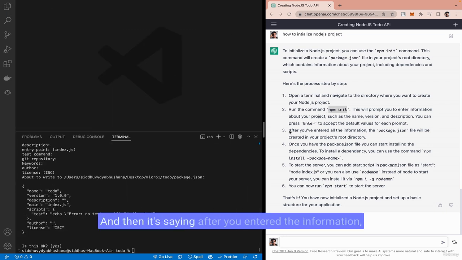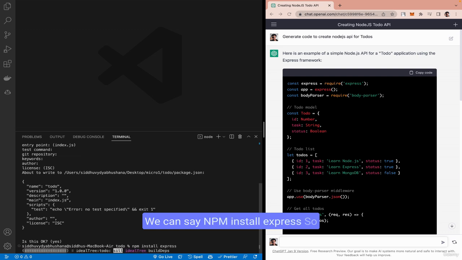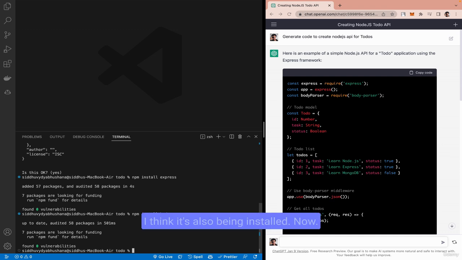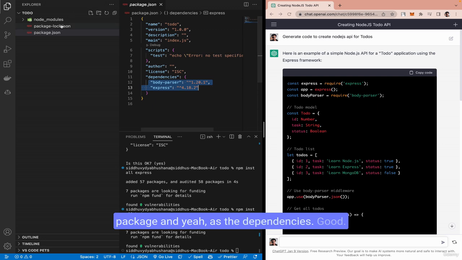After you enter the information, the package.json will be created in the project. Once you have created the package.json, you should start installing with npm install. Above, we need express and body parser, right? We can say npm install express. Express is getting installed right now. It's a framework of Node.js. Now I need to install body parser. I think it's also being installed. Now these two should be part of package.json, yeah, as the dependencies. Good.